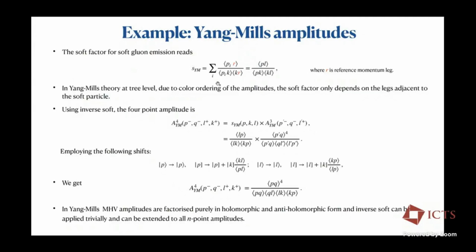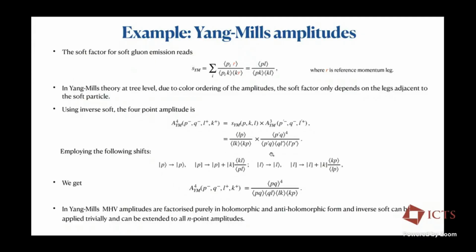We use the following shifts here. And again, as I just told you in the last slide, the shift depends on the helicity of the soft leg which I'm attaching to my lower point amplitude. And the second fact is that I have to keep momentum conservation on both sides. For the case of gauge theory, the simple fact is that the MHV amplitudes are purely functions of angle brackets, and anti-MHV amplitudes are purely functions of square brackets. So the inverse soft construction is actually very trivial.